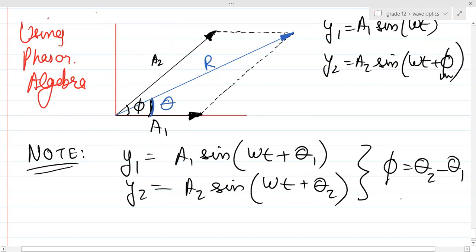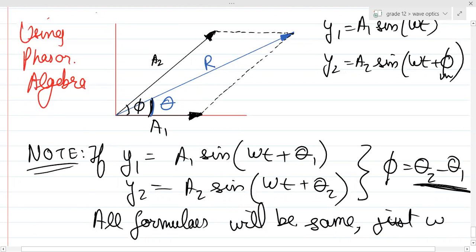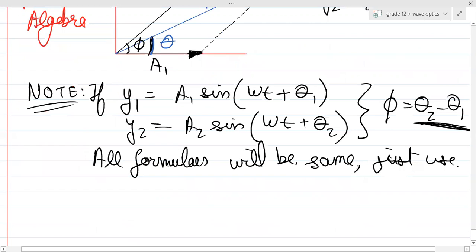So this phase difference कितना हो जाएगा? Theta 2 minus theta 1, and all the formulas will be same. Just use phi as theta 2 minus theta 1. Is this clear?